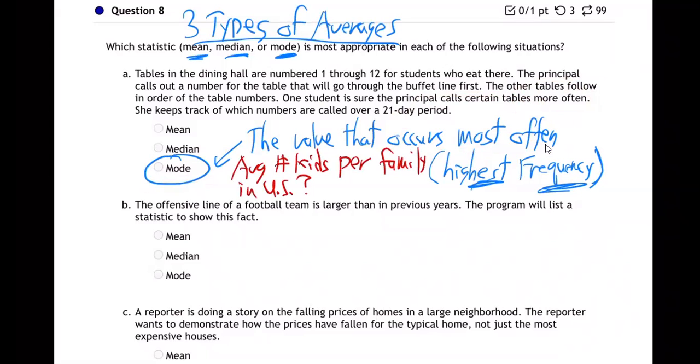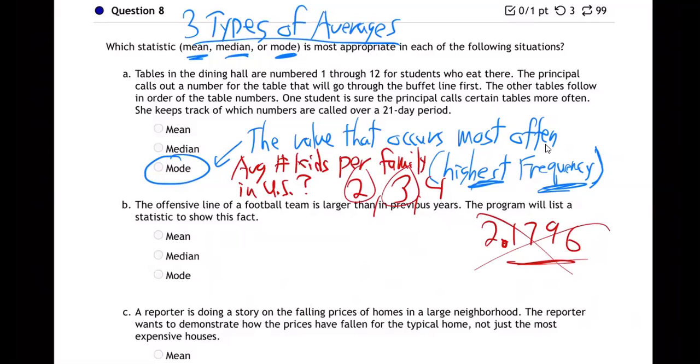What do you guys think? What if I said, what's the average number of kids per family in the United States? Like, how many kids does the average family have? Maybe 2 kids, maybe 3 kids. I don't know, maybe 2 or 3, maybe 4. I don't think so. Probably 2 or 3, right? Notice we would never say 2.1796, because you can't have part of a kid, right? That makes no sense, because I've got 2.179 kids. One of them, I've just got part of the kid. That can't be. You would never do an average number of kids that way. You would just do 2 or 3.